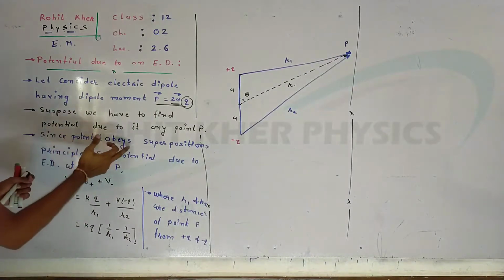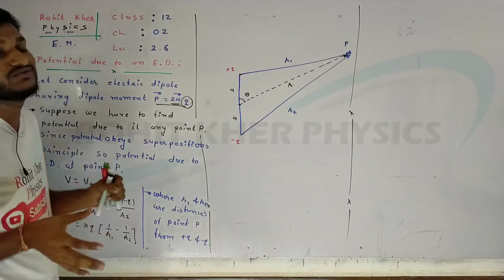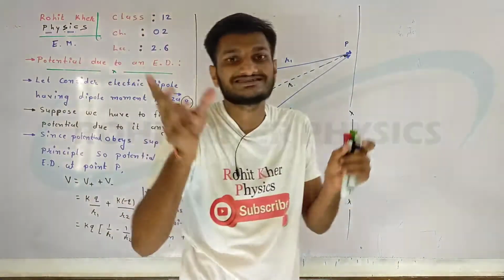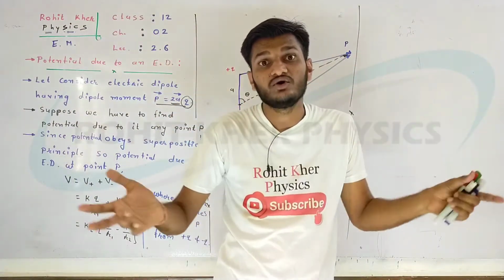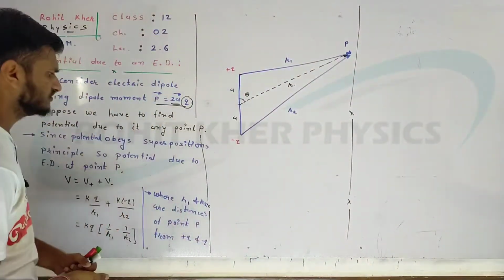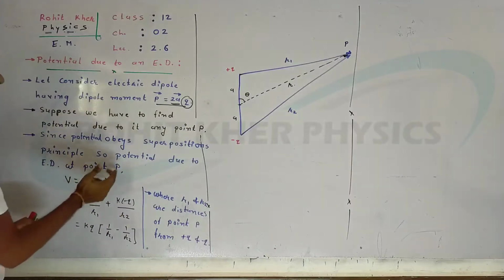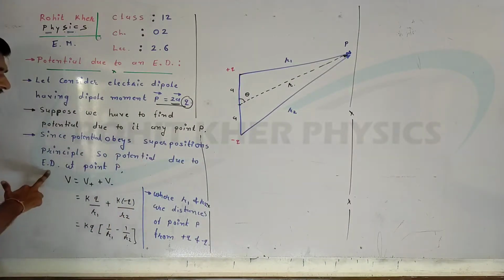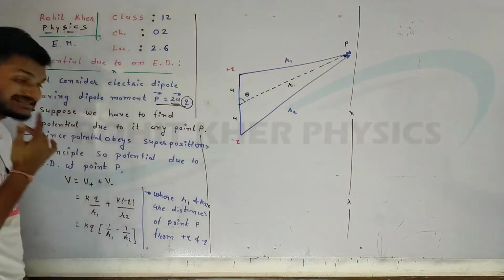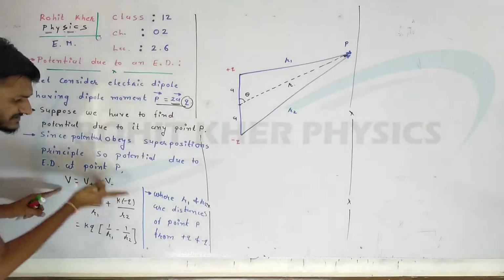Since potential obeys the superposition principle, and we know the superposition principle is nothing but addition, it's nothing new for us. So the potential due to the electric dipole at any point P, we can simply write V is equal to V plus plus V minus.